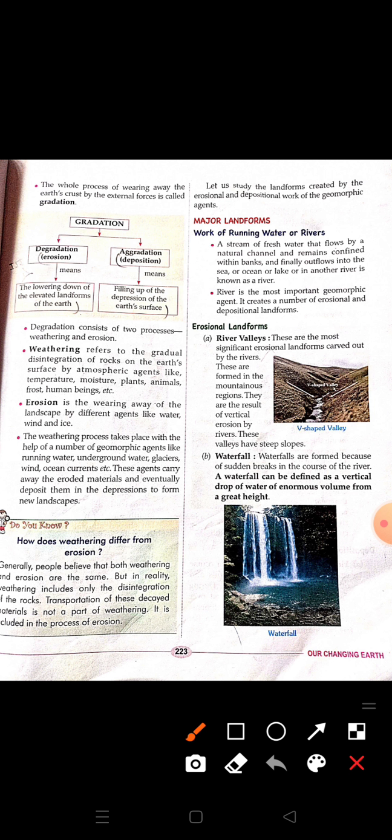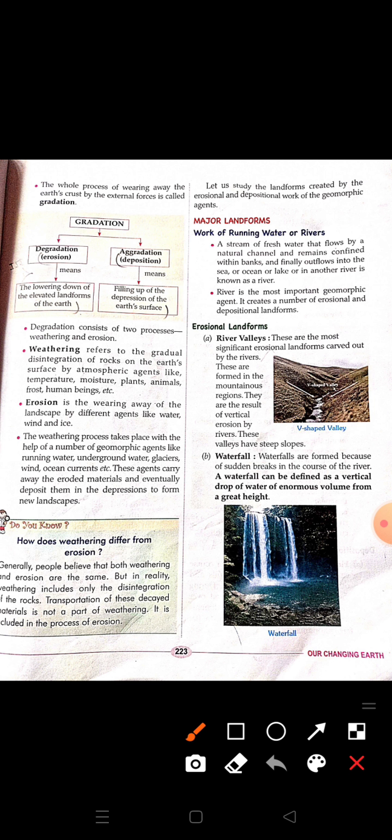When erosion takes place, the soil, rock, etc. that it carries are deposited in some other place and a new kind of landform forms there. Now let us study the landforms created by the erosional and depositional work of the geomorphic agents. So what are geomorphic agents?